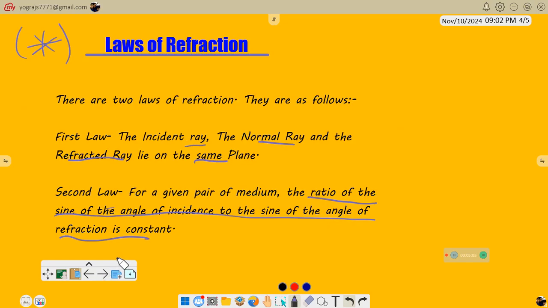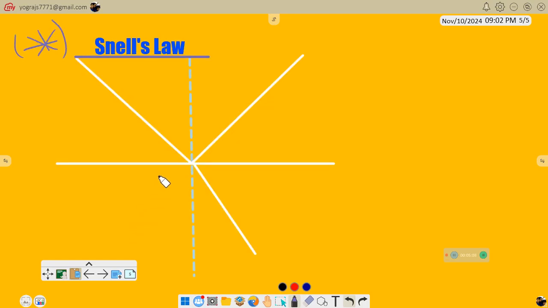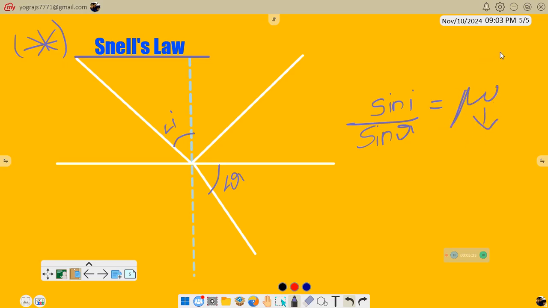Now coming on to our next topic, I hope you understood till now. This is the most important, Snell's law. What we studied back there was Snell's law. That is, the ratio of sine of angle of incidence and sine of angle of refraction is equal to a constant. That is, we can say that sin i by sin r equals mu. I wrote this wrong, let me correct it. It equals mu.